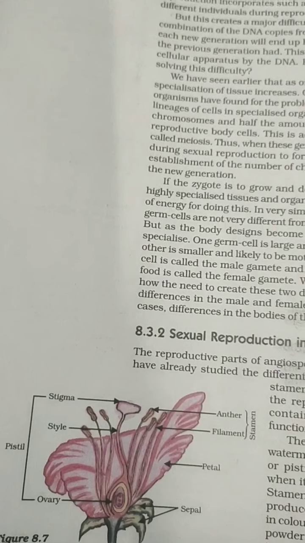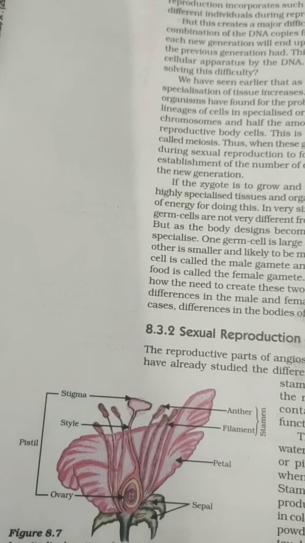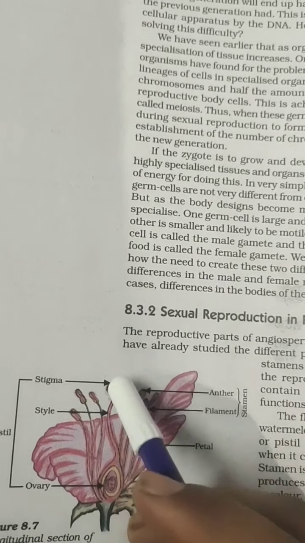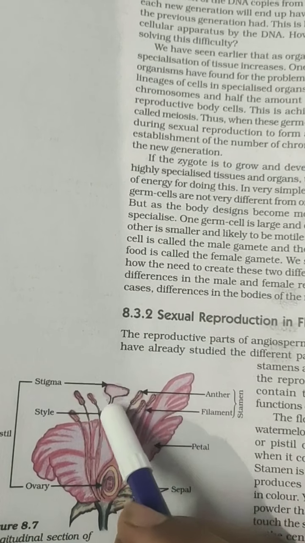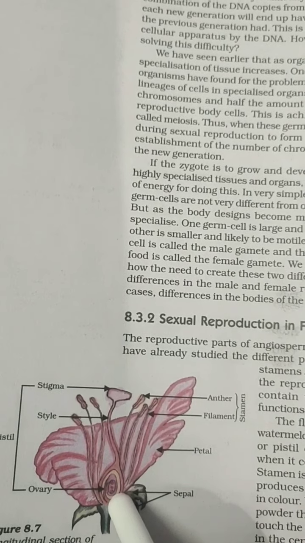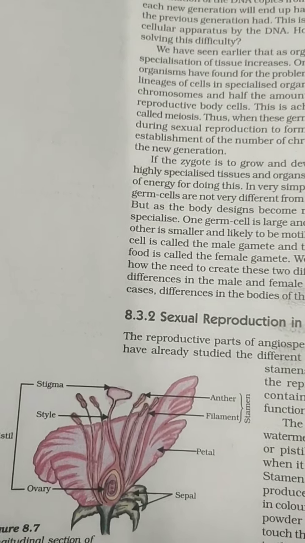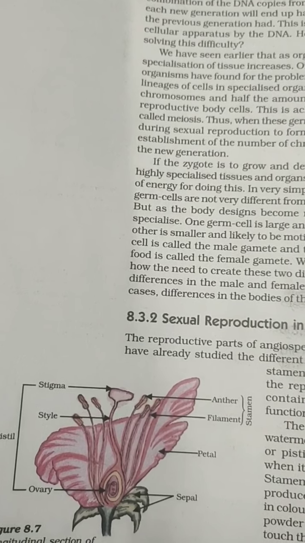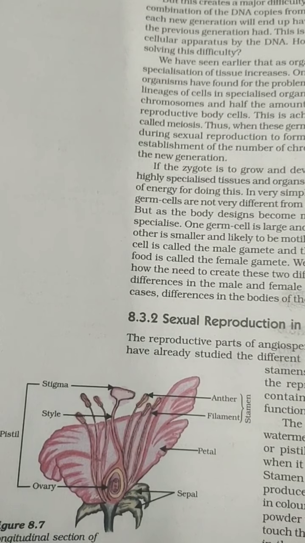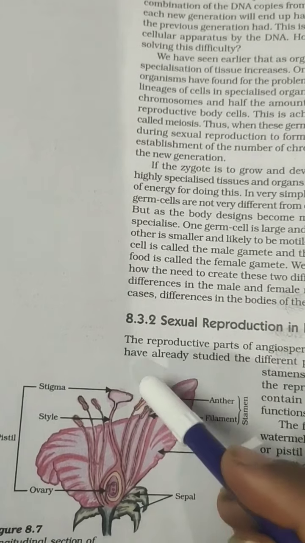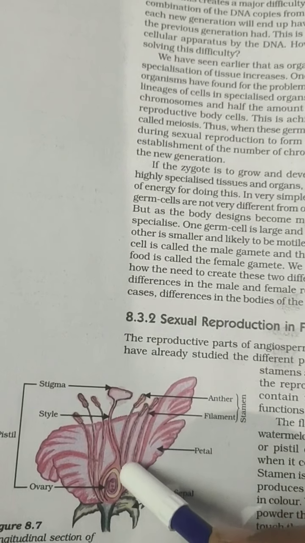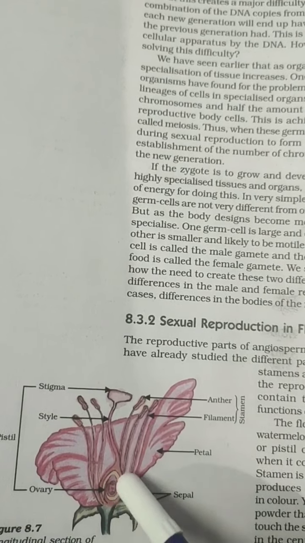And here is the pistil. The pistil is the female reproductive part of a flower, which has a stigma, a style, which is a small tube, and at the center the ovary. The stigma is the sticky part of a flower in which the pollen grain sticks, and then it moves down this style, a long tube, and in the center is the ovary.